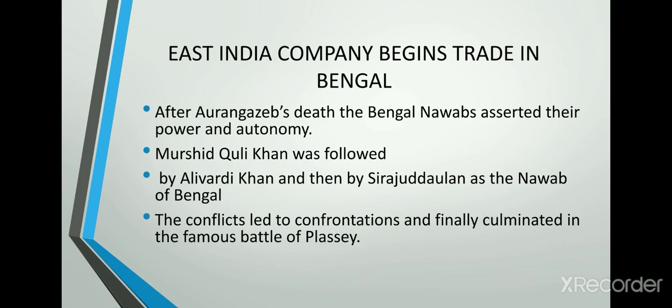Now let us see how the East India Company began its trade in Bengal. After Aurangzeb's death, the Bengal Nawabs asserted their power and autonomy. The first English East India Company factory was set up near the banks of the river Hooghly in 1651. By 1696, it began building forts. Two years later, it bribed the Mughal officials into giving the company zamindari rights over three villages. One such village was known as Calcutta, and now we call it Kolkata.